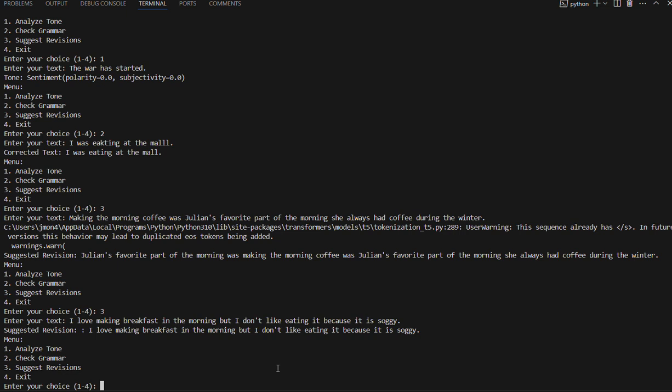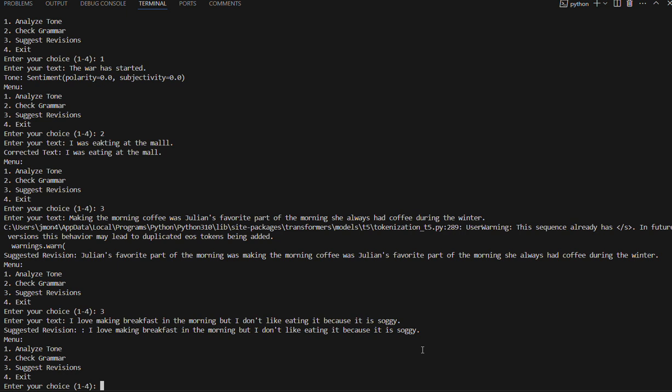So that one it didn't correct at all. It's better with longer text. But I've gotten a few good or better examples there. So it will correct the grammar in certain situations.